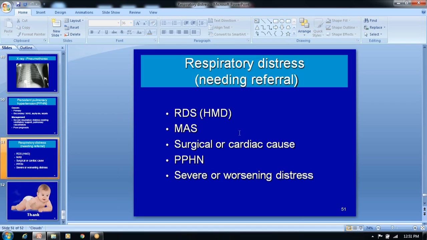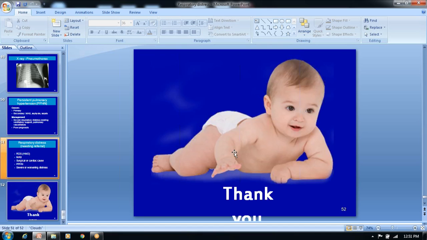So when to refer a respiratory distress case of the newborn? When we are suspecting hyaline membrane disease, meconium aspiration, and surgical conditions like bilateral choanal atresia, congenital diaphragmatic hernia, lobar emphysema, pneumothorax, or shunt dependent congenital heart diseases. And when there is worsening of the respiratory distress, we have to refer the case to a higher center, which may require ventilatory therapy.